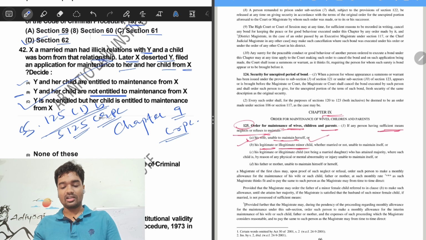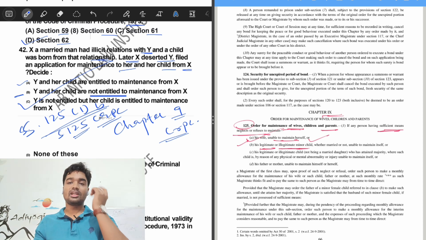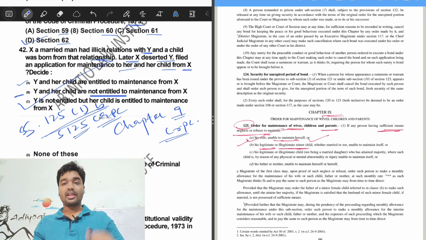Y is not entitled but her child is entitled to maintenance from X. But there are various judgments where live-in partners have been given proper legal recognition to claim maintenance under 125. The Chanmunia case, if you have heard of it, allows live-in partners to claim maintenance under section 125. But here the correct answer would be option C, by virtue of section 125 subsection 1 and clause B.